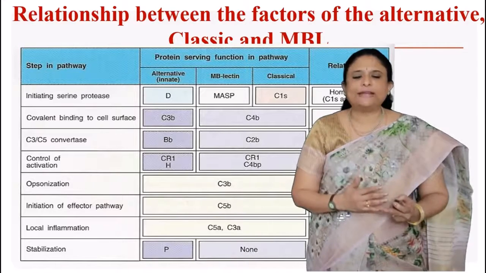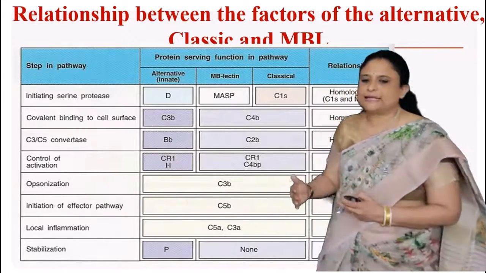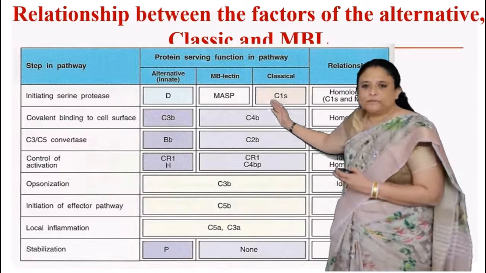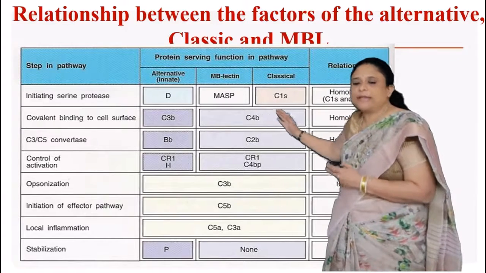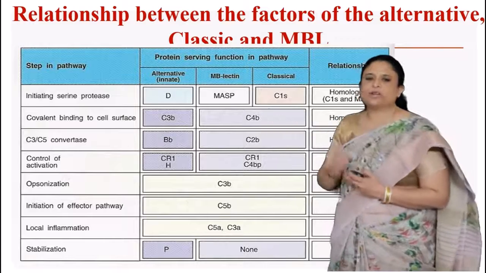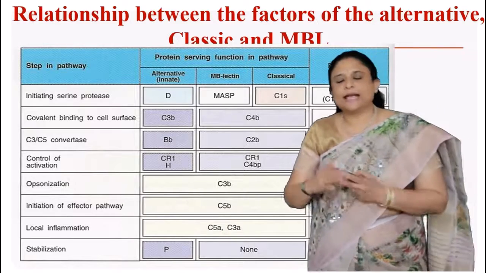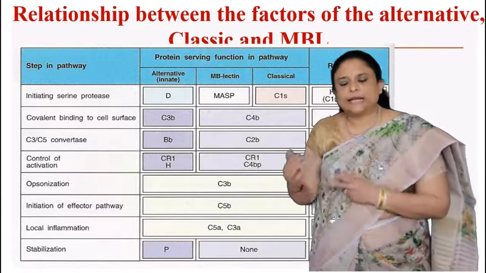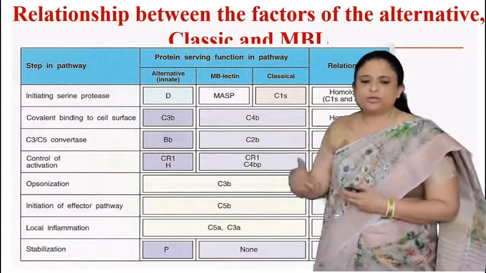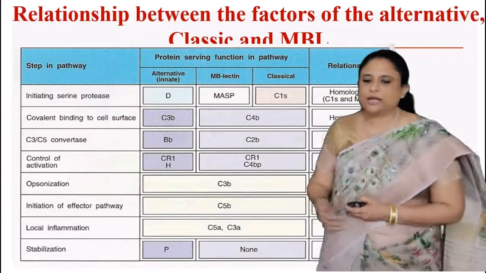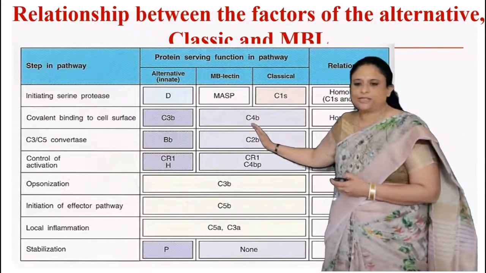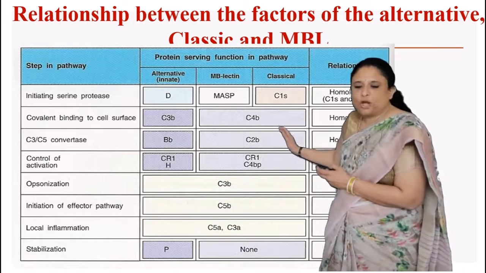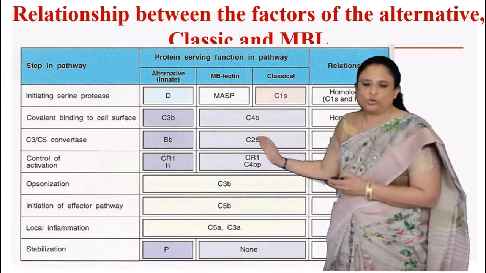Coming to the C3 and C5 convertases, the protein serving the function is factor B, capital B and small b, whereas in both the mannan lectin and the classical pathways, we have C2b, which are again homologous. Now coming to the control of activation, here it is CR1 and H, whereas here it is C4BP, which are homologous.